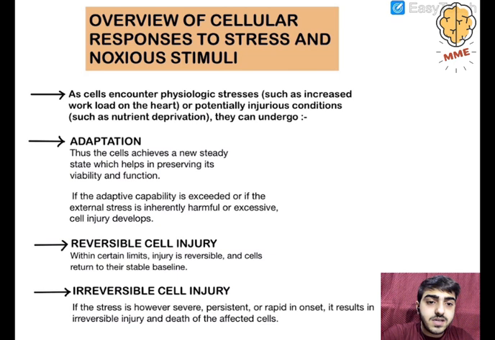In irreversible cell injury, if the stress is severe, persistent and rapid in onset, it results in irreversible injury and lastly causes the death of the affected cell.